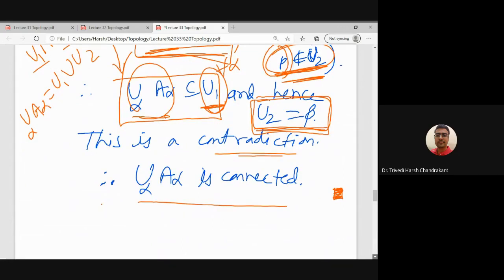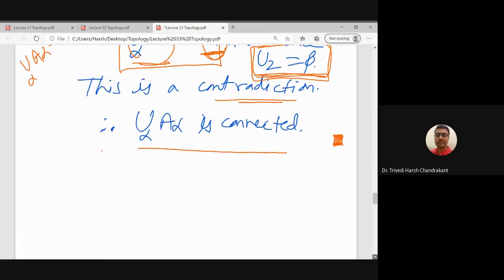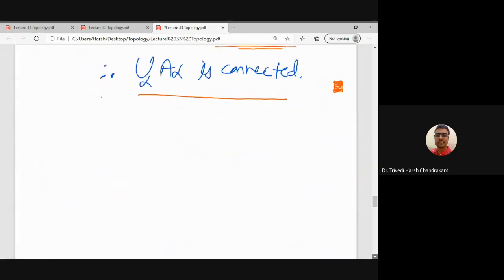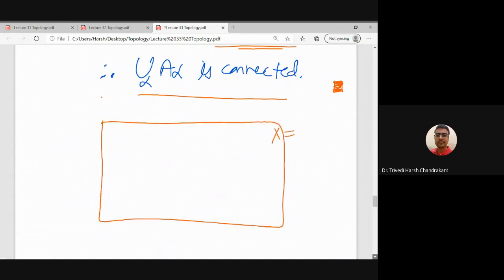So this is what we have discussed. It also gives another proof that R2 is connected. For example, take X equal to R2. We know that vertical and horizontal lines are connected subsets of R2.